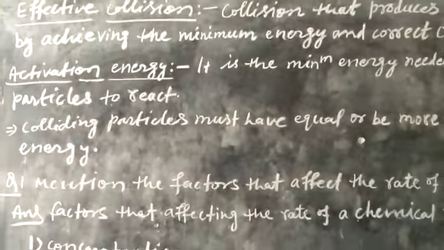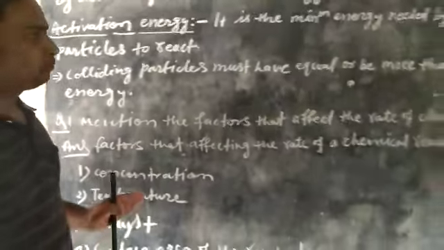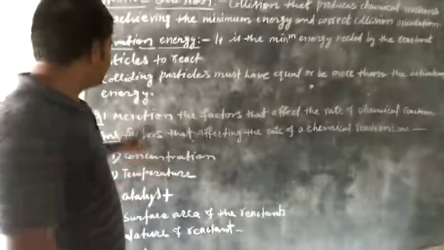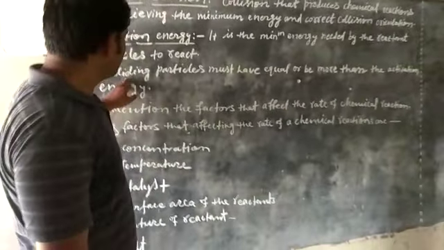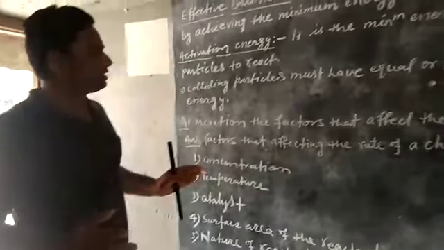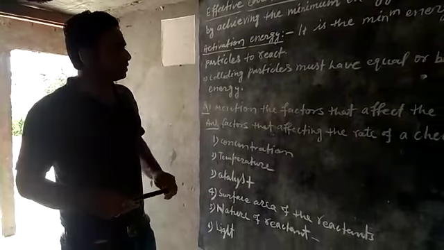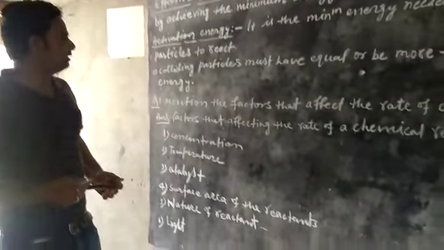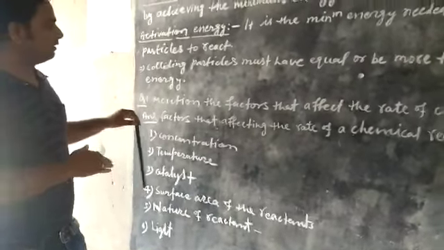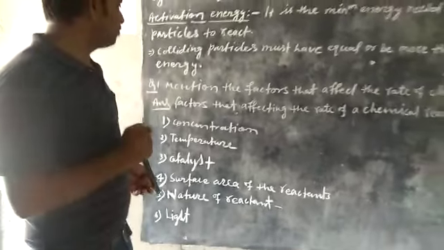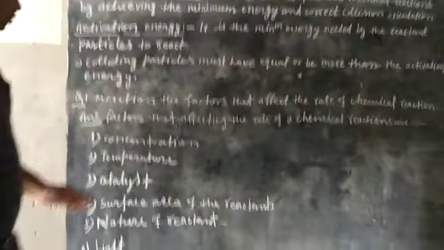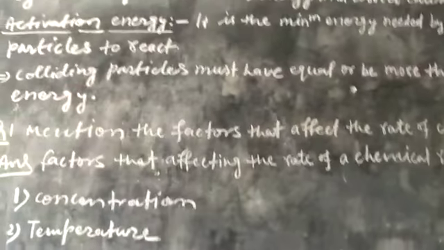Now, colliding particles must have energy equal to or more than the activation energy. It means when colliding particles have equal or more than activation energy, then product is formed. In that case, product is formed. So this is the last topic of this chapter, collision theory.